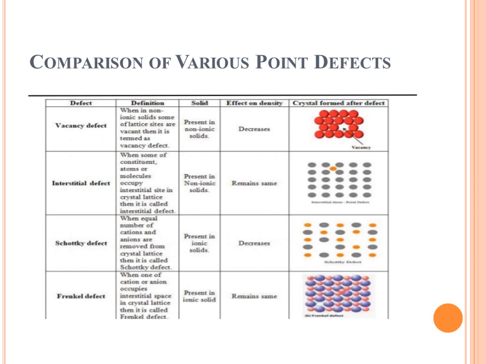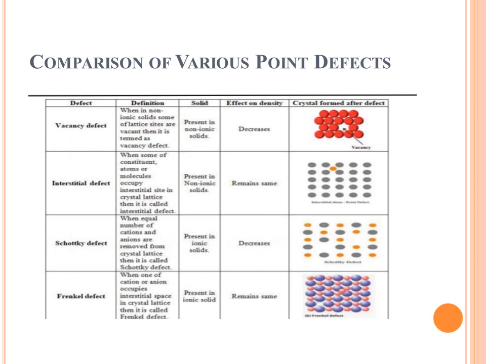If we talk about crystal form after defects, then you can see from this picture that vacancy defect is created due to the vacancy in the atoms, while the interstitial defect is created due to the presence of an extra atom in the interstitial space.